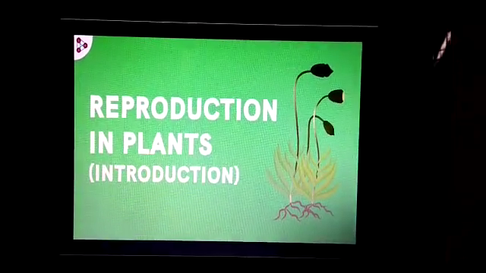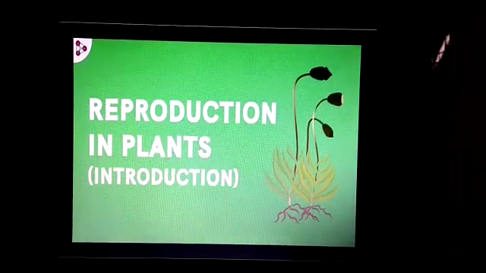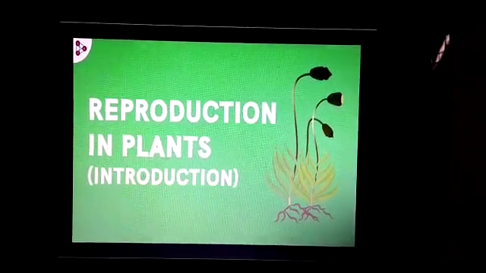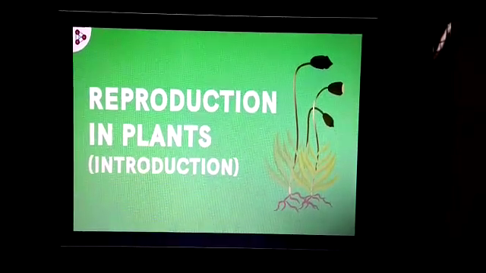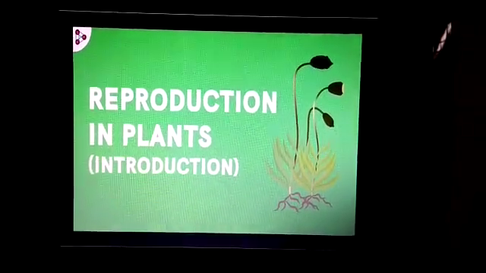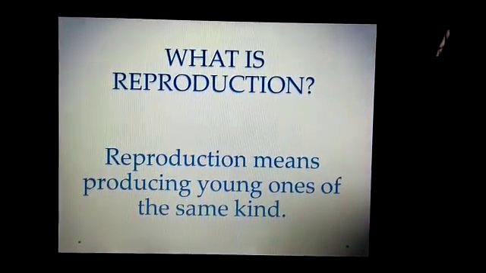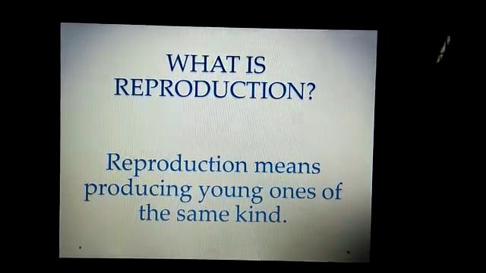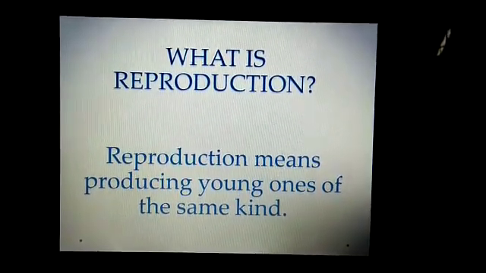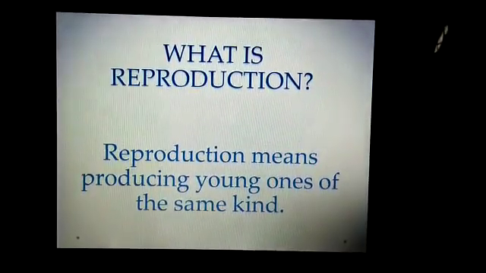Hello students, in today's biology class, I am going to start your second chapter, reproduction in plants. So first see what is reproduction. As you know that all living organisms go through this reproduction process to maintain their population and species.